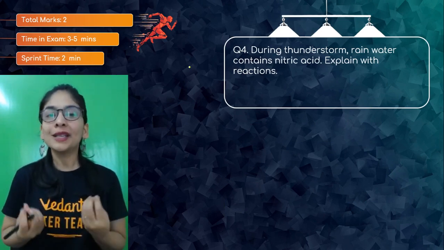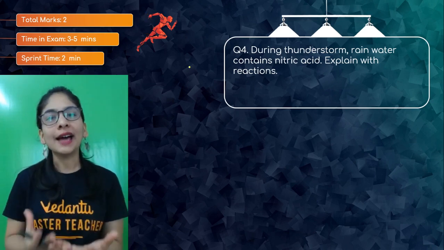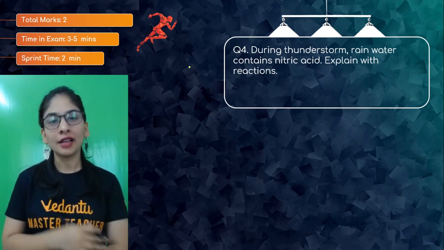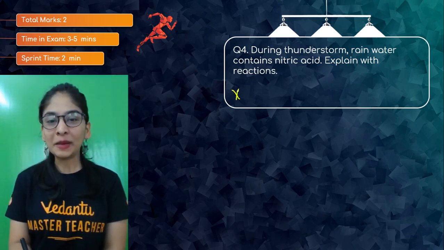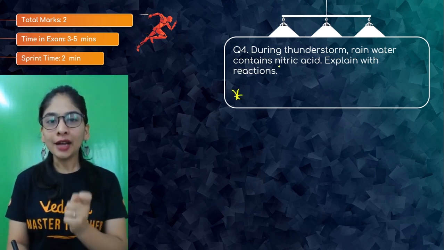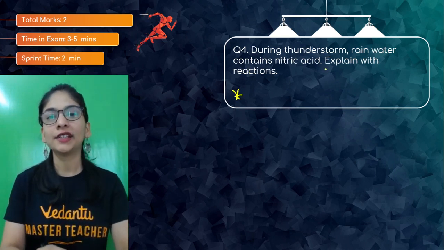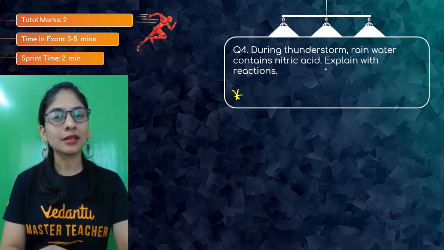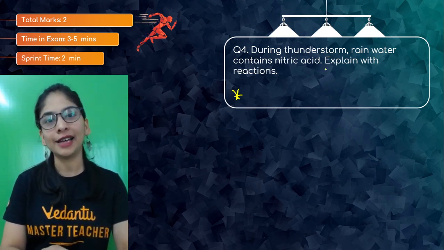Now, question number 4 is a very interesting question, a phenomenon that we can connect to our day-to-day life. And it's always interesting to know about day-to-day life things that make us understand the science better, chemistry or any other subject, right? So this is a 2 marks question and a very simple question. During a thunderstorm, rainwater contains nitric acid. Explain with reaction. So what is this thunderstorm doing to our rainwater, that it can carry nitric acid?